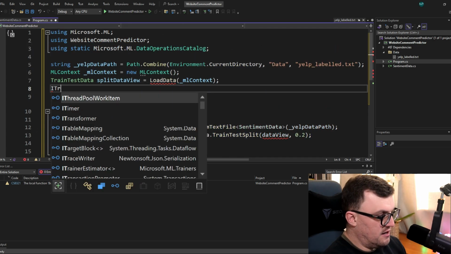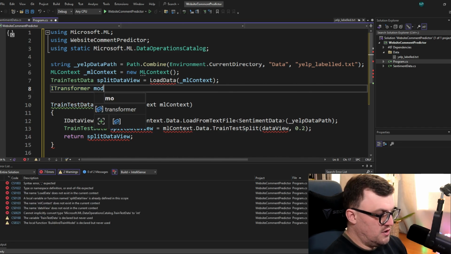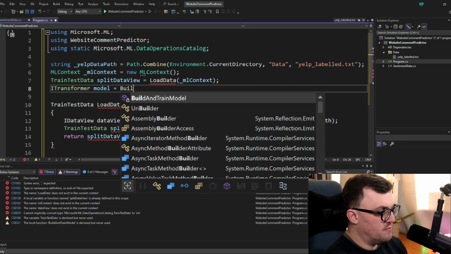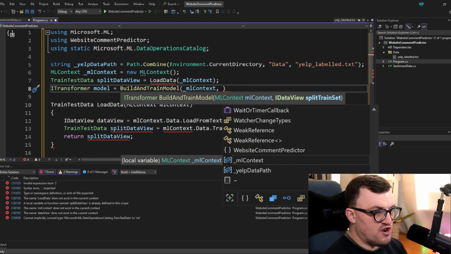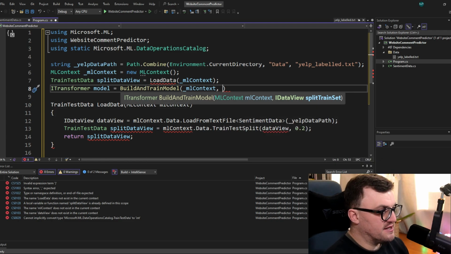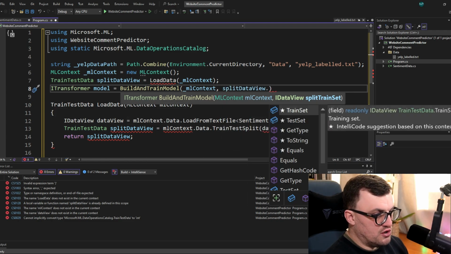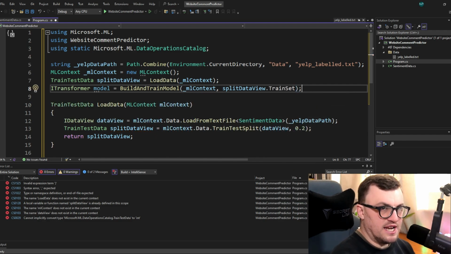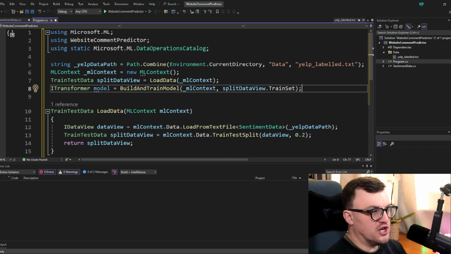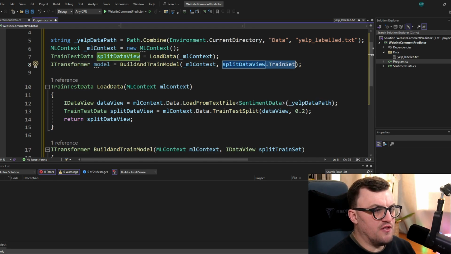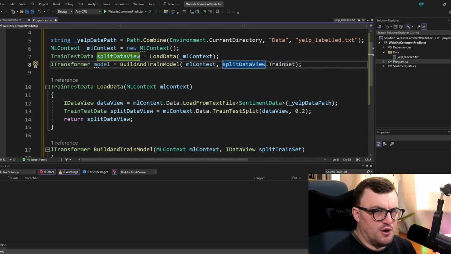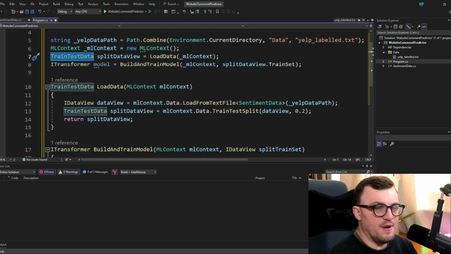That means I can call this in the top level and say ITransformer model equals BuildAndTrainModel. It's going to expect the ML context, and then it needs that split train set, which is an IDataView. We've got a type of TrainTestData, which we can't pass in. We can pass in splitDataView.TrainSet. I think you could probably get away with changing load data to a type of IDataView, because I don't think we're using anything other than this train set inside that object. But for the purposes of reliability, I'm going to stick with what the documentation says and keep it as a TrainTestData type.